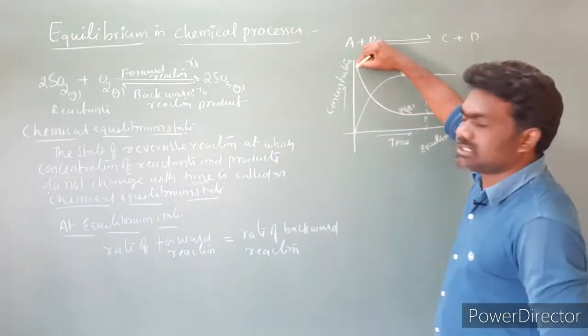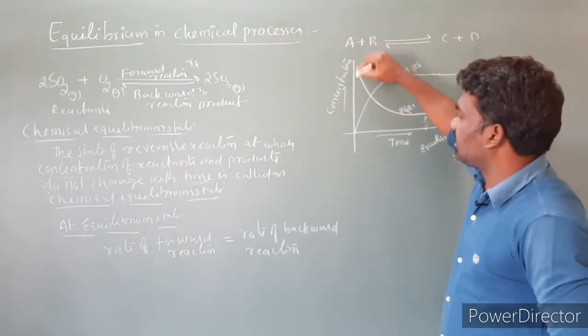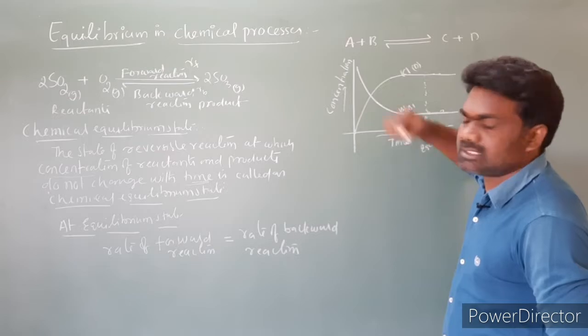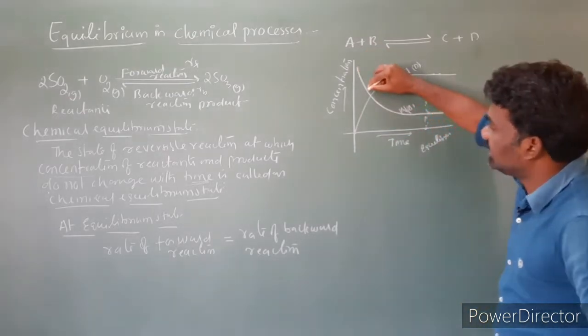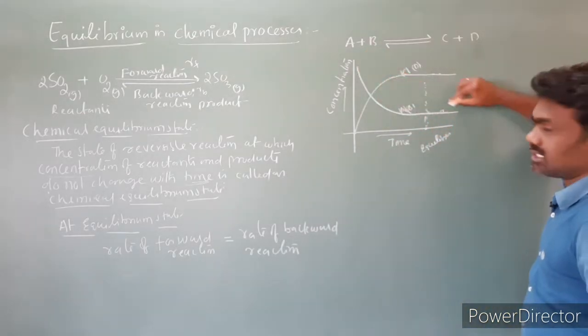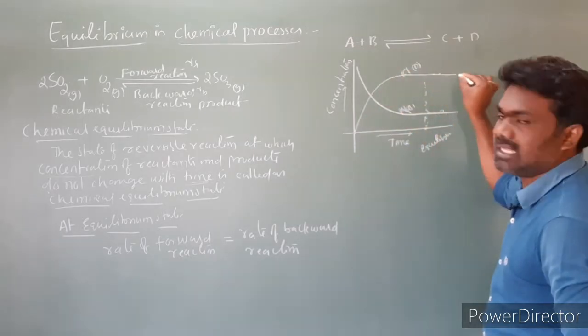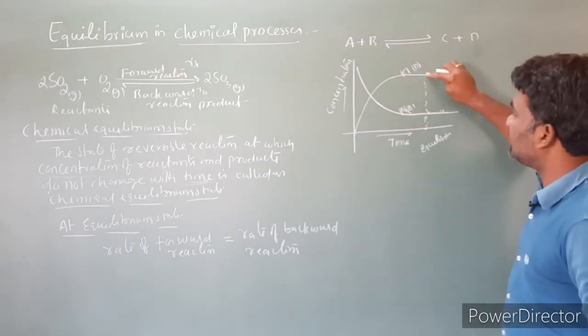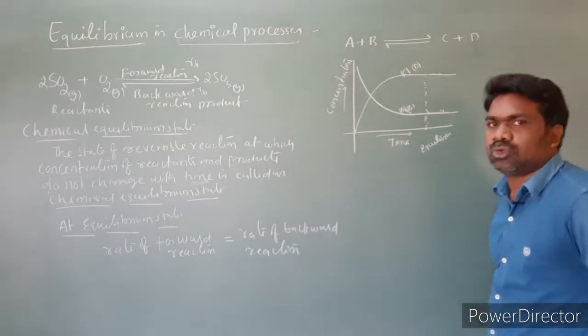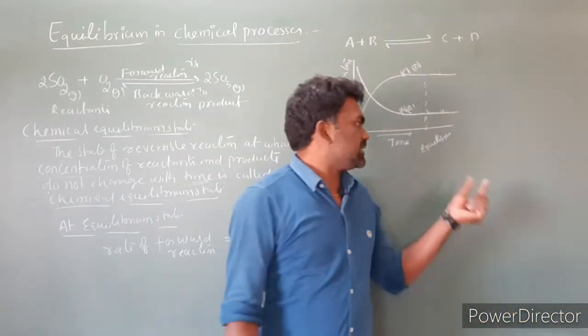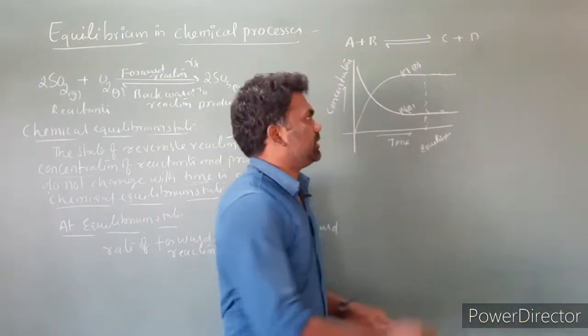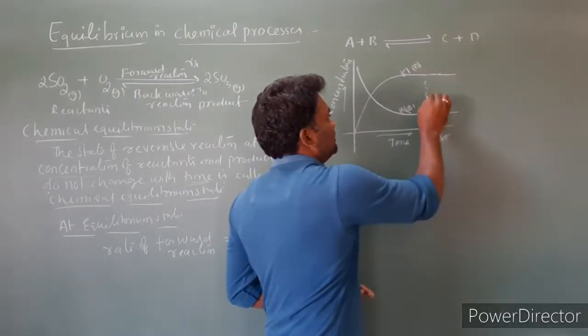So initially concentration of reactants is very high and concentration of products is 0. When the reaction is started, concentrations of reactants keep decreasing and concentrations of products keep increasing. A stage at which concentrations of reactants and products do not change with the time, this state we are calling as equilibrium state.